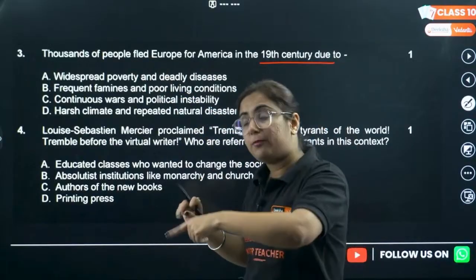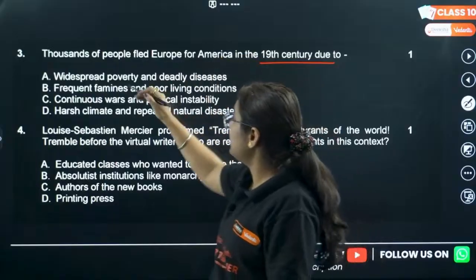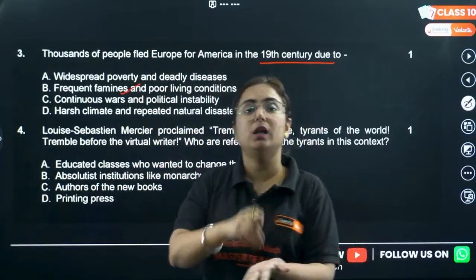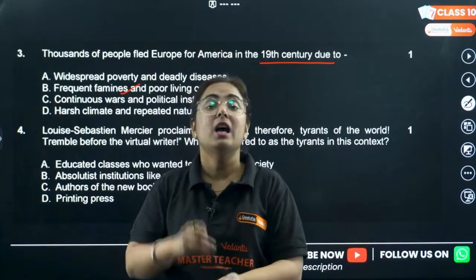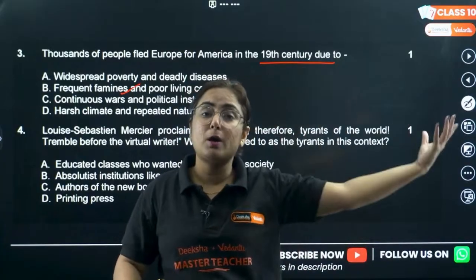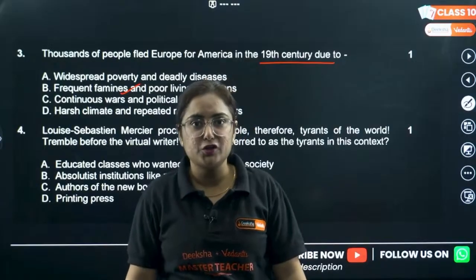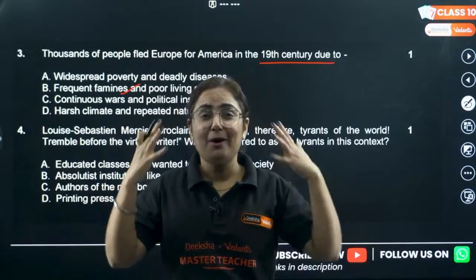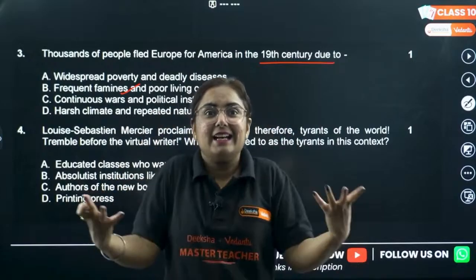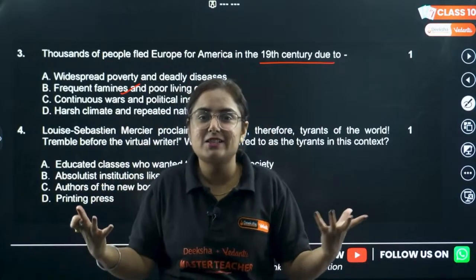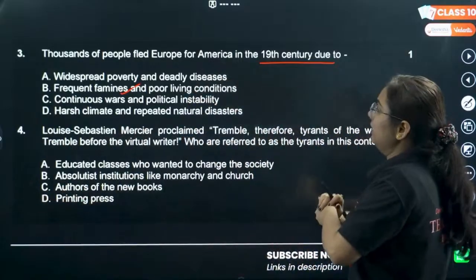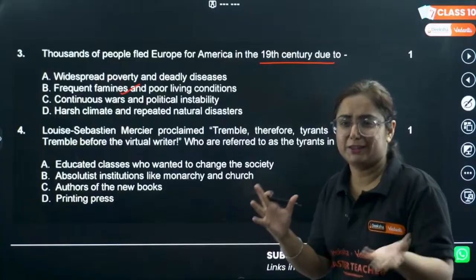...fled Europe for America in the 19th century, because we have seen that in Europe there were frequent famines and poor living conditions. What were there? Frequent famines. Like we talk about the Irish potato famine. Do you remember that a potato, like French fries, a potato type of thing, can create a condition of famine in a nation? How incredible it was. So not incredible, how critical it was.